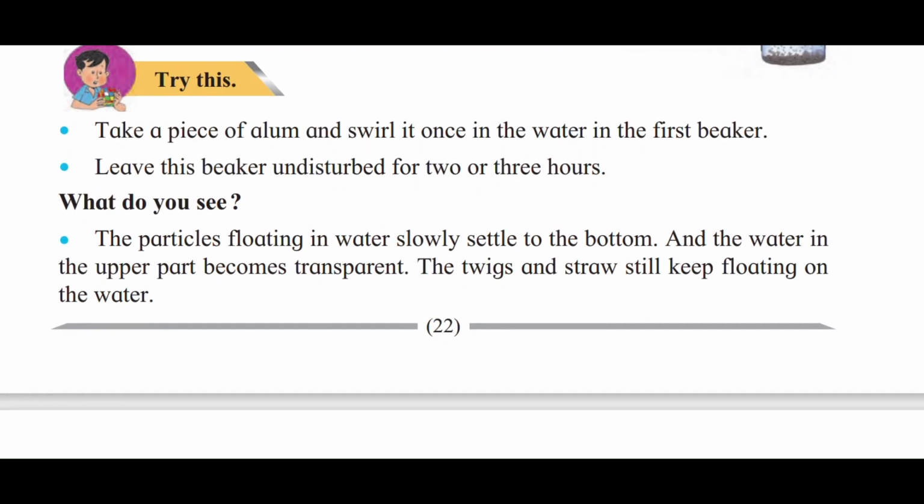Try this. Take a piece of alum and swill it once in the water in the first beaker. Leave this beaker undisturbed for 2 or 3 hours. What do you see? The particles floating in water slowly settle to the bottom, and the water in the upper part becomes transparent. The twigs and the straw still keep floating on the water.